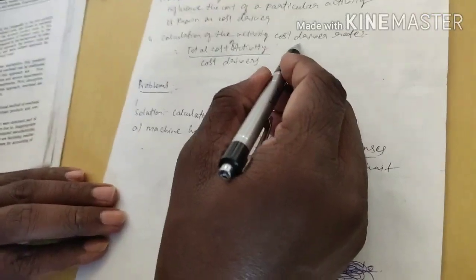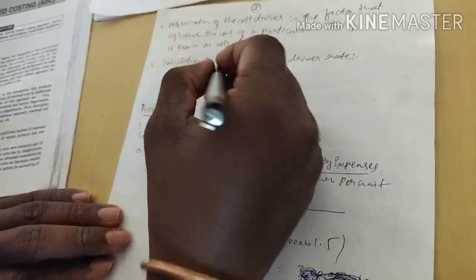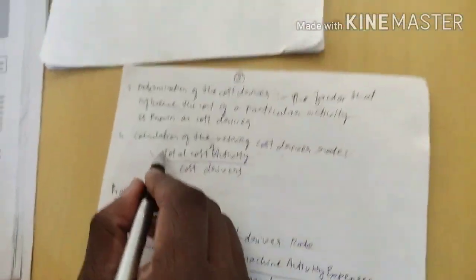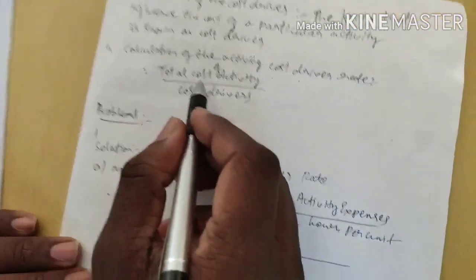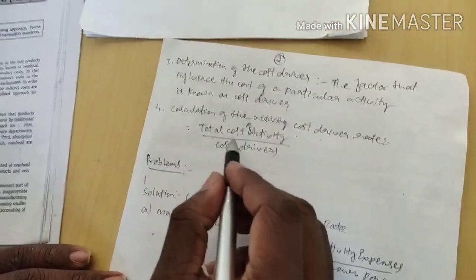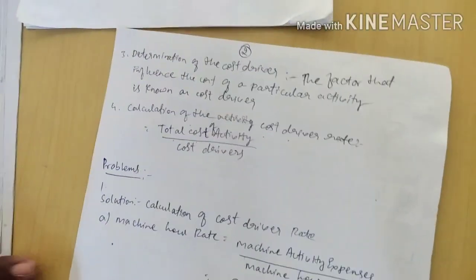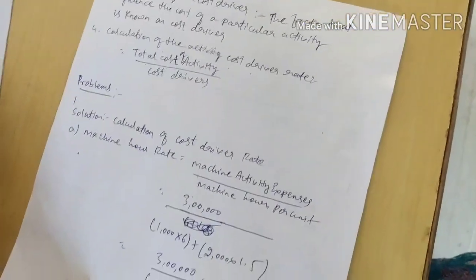To calculate the cost driver rate, there is a formula. The formula is total cost of activity divided by cost drivers. This is the formula.